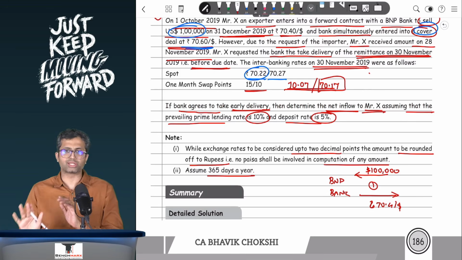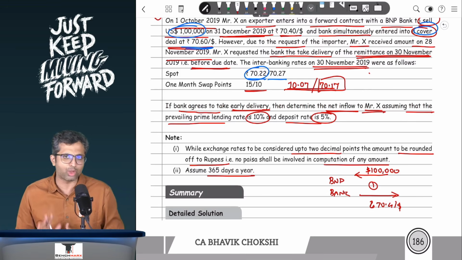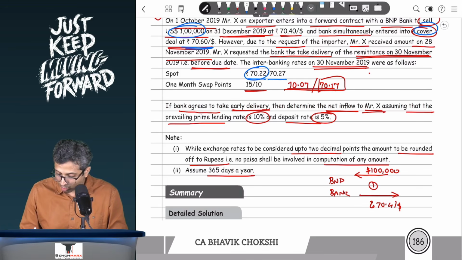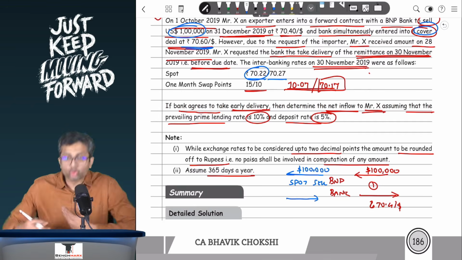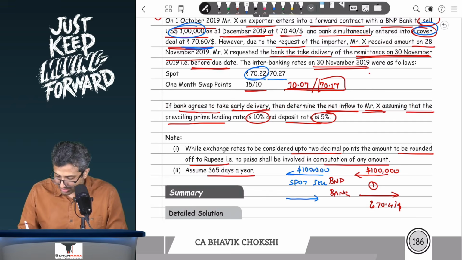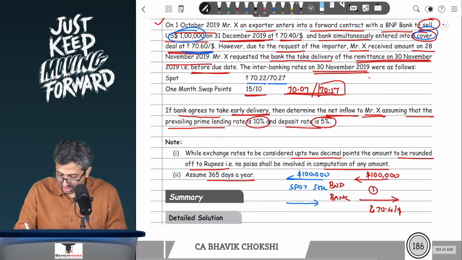This is an original action which was already agreed, just that it is going to now happen on 30th of November. Now, if the money comes to BNP bank, what will it do? Well, it will sell. So there will be a $1 lakh. It does not need it, so there will be a spot sell of this $1 lakh. Now BNP bank, when it goes to sell in the interbank market, it is now like every other customer, and hence the BNP bank over here will have to, let us say, enter into this contract